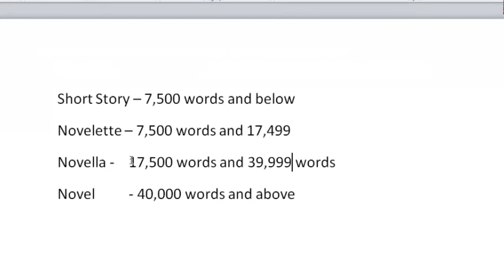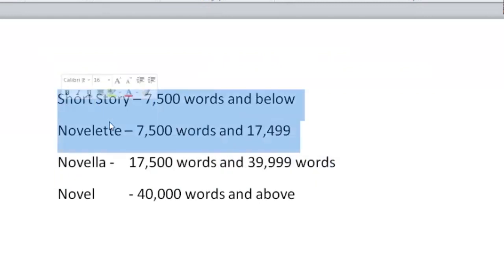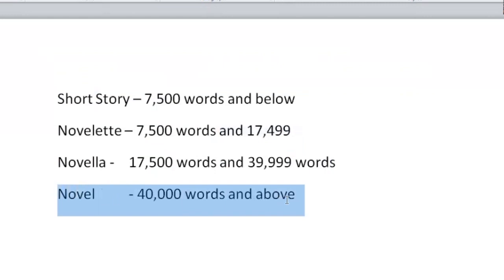And it must not be below 7,500 words. So you see how novella is the answer. It is longer than the short story and it is shorter than the novel, okay? I will deal with it when I'm discussing classification of prose types.